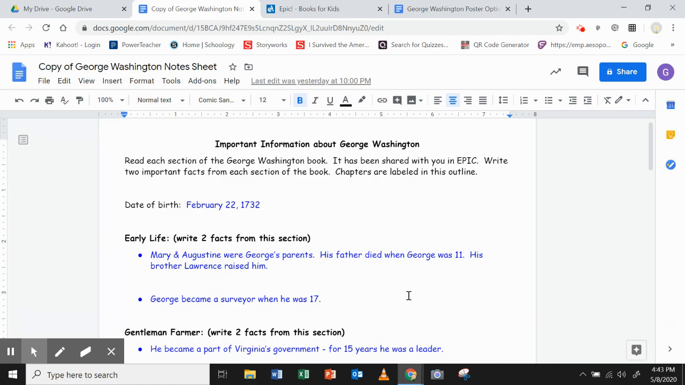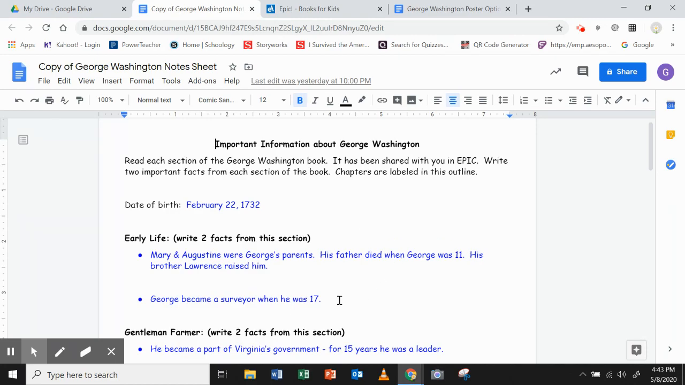Mary and Augustine were George's parents. His father died when George was 11. His brother Lawrence raised him. And then I also had George became a surveyor when he was 17. You only need to choose one of these facts from early life, and that's what you're going to put on your poster. So I decided to take George became a surveyor when he was 17.